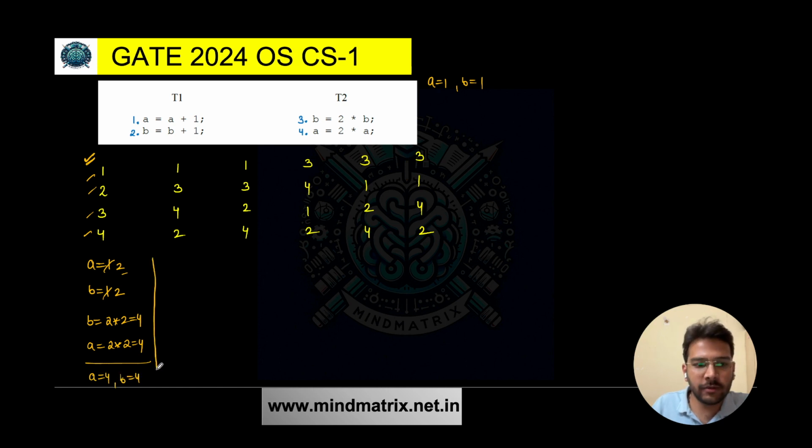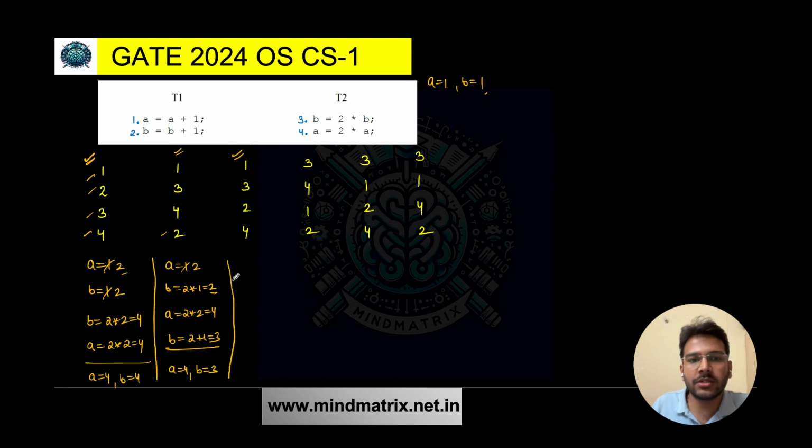Is this point clear so far? What about the second order? Here A is equal to A plus 1, so we make it 2. Then the third one, B is equal to twice of B. Initially B is 1, so it becomes 2. Then we run the fourth statement, A is equal to twice of A. A is 2, so 2 into 2 is 4. Finally we run the second statement, B is equal to B plus 1. B is 2 now, so 2 plus 1 makes it 3. So after both complete their execution, A is 4 and B is 3, using the second order of execution.